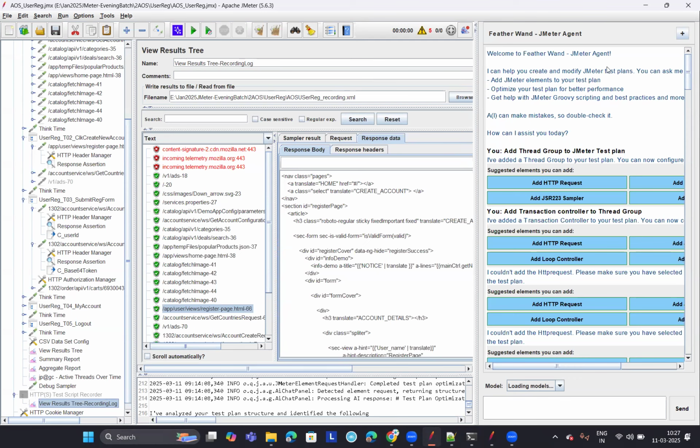So what is the Apache Software Foundation? It is a software organization which develops open source tools. So someone has developed this AI agent for JMeter and contributed it to the Apache Software Foundation community.